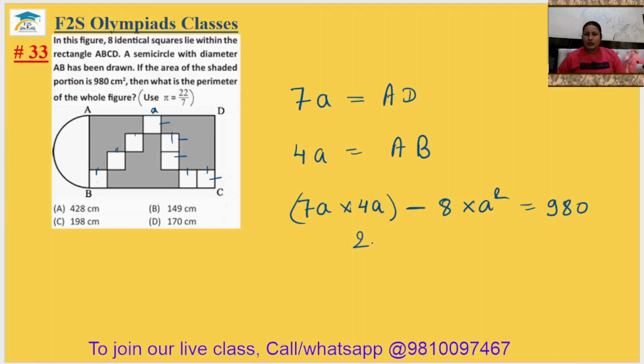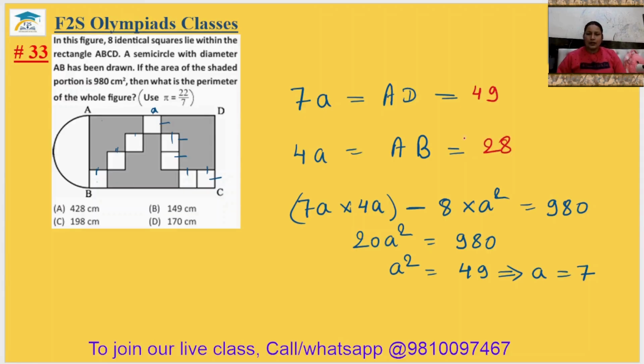So it means 20A square equals 980, so A square will be equal to 49. This implies A equals 7. So length will be 49 and breadth will be 7 times 4, which is 28. And what is the diameter of this AB? That will also be 28.